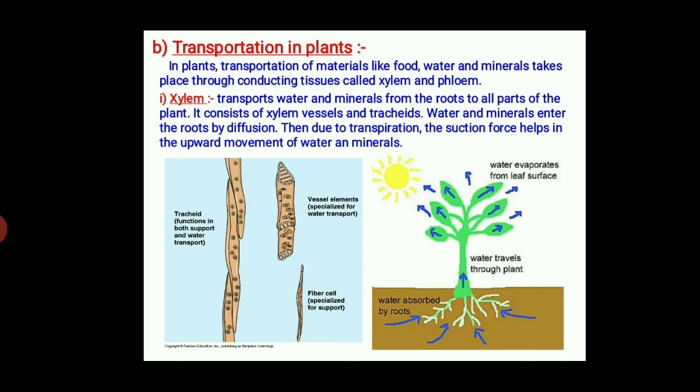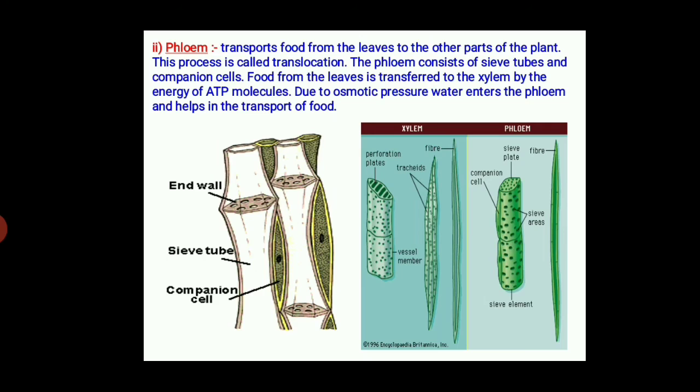Now we talk about phloem. What is phloem? Phloem transports food from the leaves to the other parts of the plant. This process is called translocation. The phloem consists of sieve tubes and companion cells.